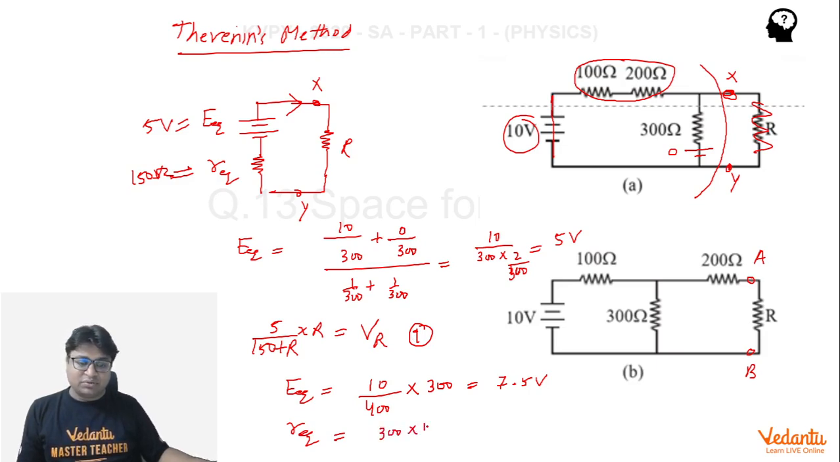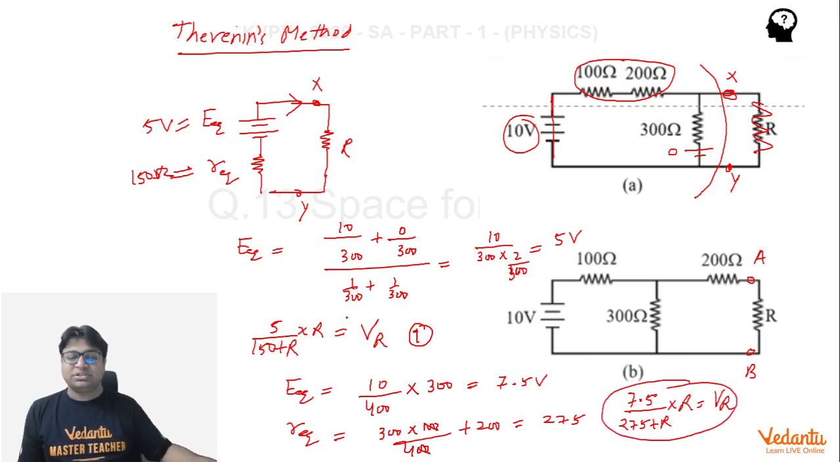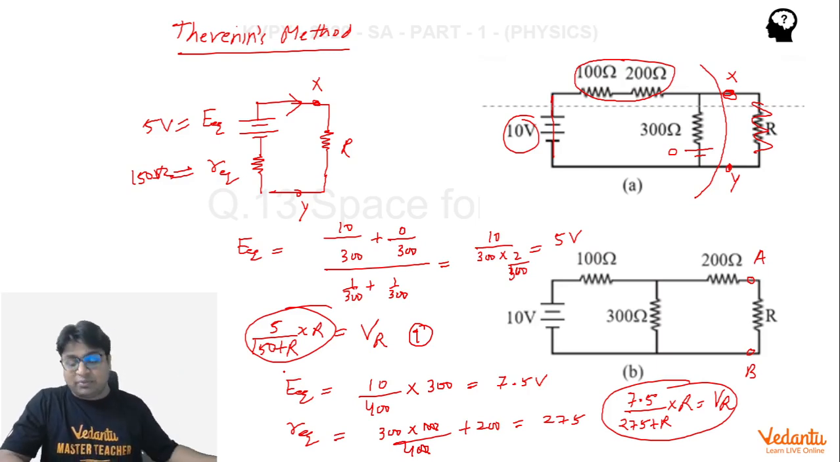R equivalent comes out to be 300 into 100 upon 400 plus 200. So this turns out to be 75 plus 200, so 275. So we will get a similar circuit as we got here. So we are going to write 7.5 divided by 275 plus R into R is equal to VR. So we have to equate this with this. Let's see what we get when we do that.